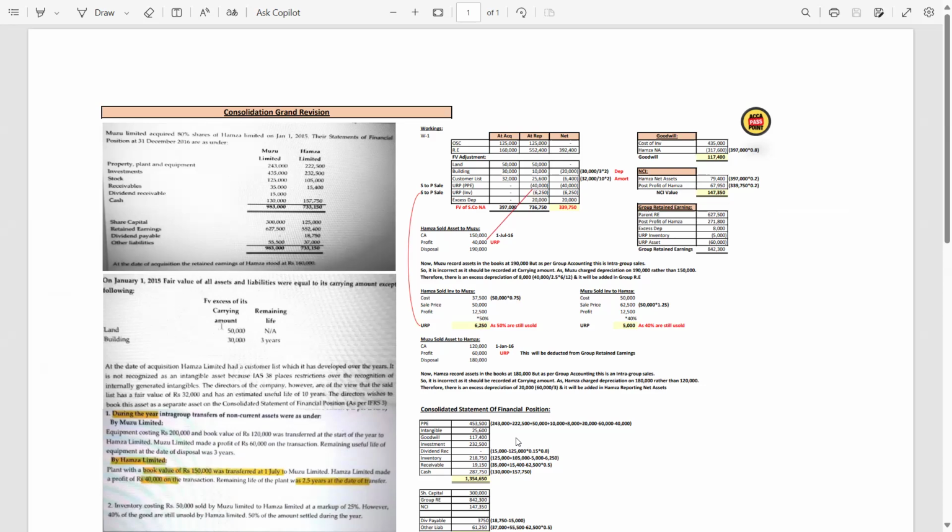So how to calculate the dividend value? Just take the share capital of the subsidiary company, which in this case was 125,000, and the dividend issued by the subsidiary is 15%. So 15% multiplied by the share capital multiplied by the parent company shareholding, which in this case is 80,000.